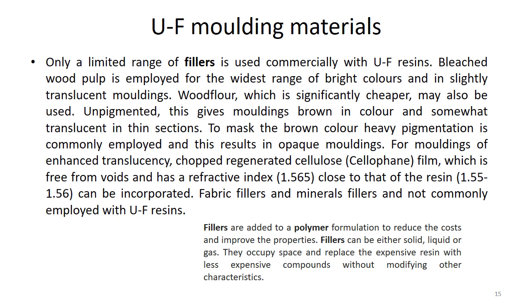When it is unpigmented, it gives the molding some brown color and is somewhat transparent in thin sections. We can also adjust the color by using other types of materials, like heavy pigmentation to mask the brown color. So materials like wood pulp, wood flour, or even cellulose material are also used.